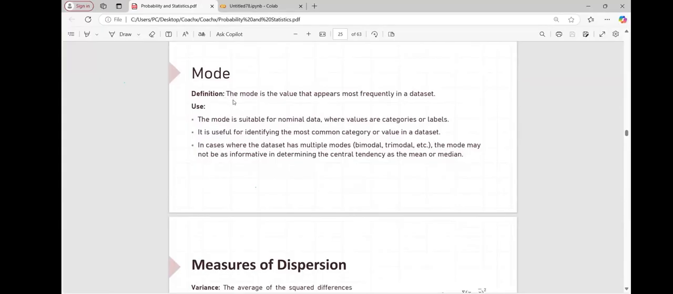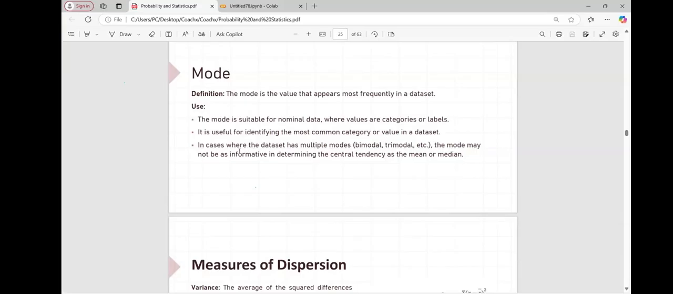What is the mode? The mode is the value that appears most frequently in a dataset. It will return the most frequently appearing value. When to use mode? Mode is very suitable for nominal data where the values are categorical. Guys, median and mean we normally use for numerical data. We use mode for categorical data most of the time. It is used for identifying the most common category or value in the data set.